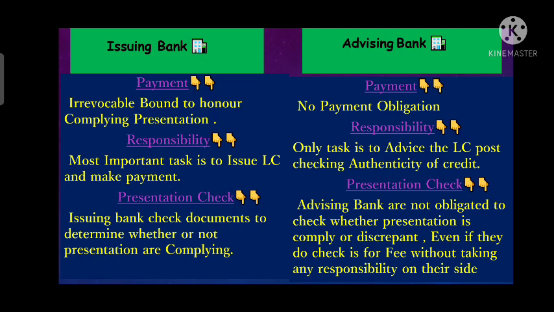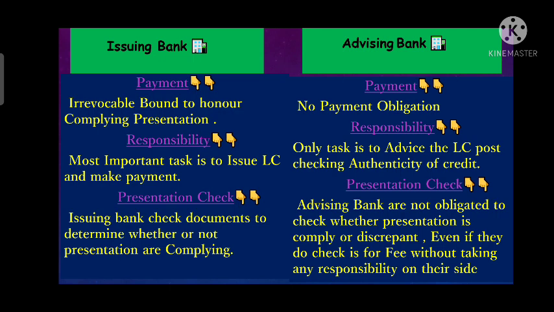Now on the basis of responsibility, what does the issuing bank do? The issuing bank issues the LC, and after issuing the LC, whenever the documents reach his counter, he will make the payment. So the issuing bank is the bank which issues the LC and makes the payment whenever the documents are received at his desk.